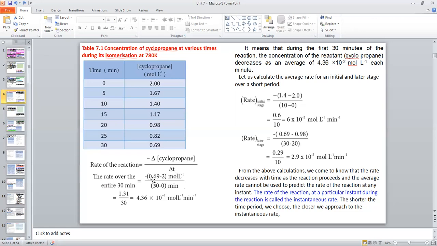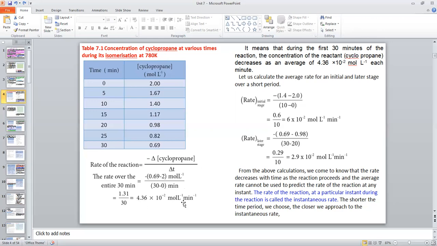That means the final concentration, 0.69, minus the initial concentration, 2.00, divided by the time change, T2 minus T1. T2 is 30, T1 is 0, so 30 minus 0. So we will get minus 1.31, and with the minus sign in front, it becomes positive. 1.31 divided by 30 gives 4.36 into 10 to the power minus 2 mole per liter per minute.